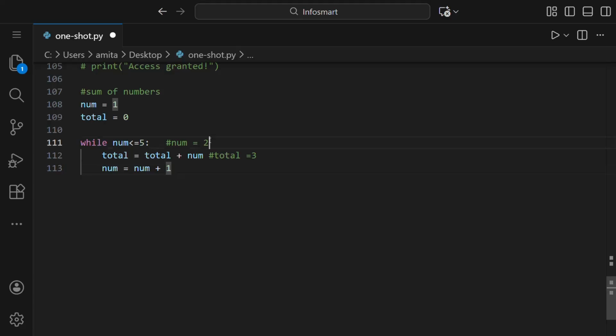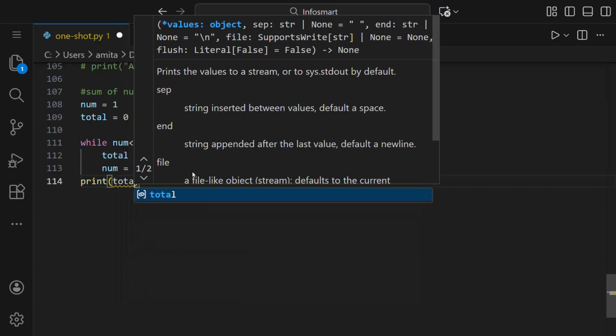Num will be num plus 1. So now num is 3 and it is less than or equal to 5. So we'll go ahead. Now it will be 3 plus 3, which is 6. Like this, it will go again and again and we will get the sum of all the numbers till 5. But we have to print the sum as well. So at the last, we'll print total.